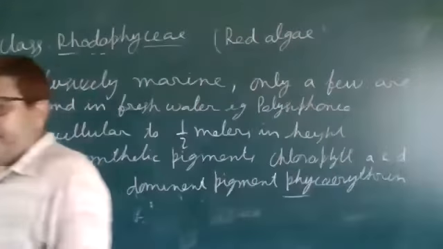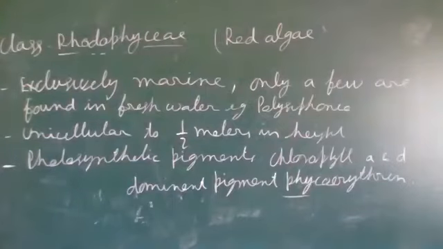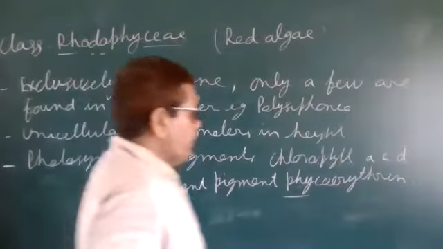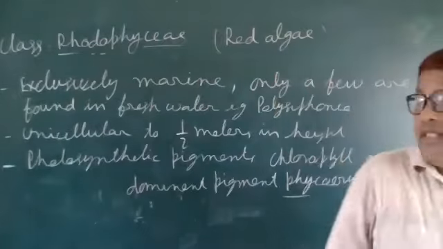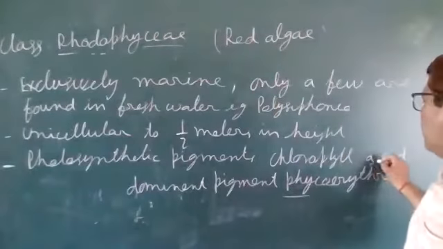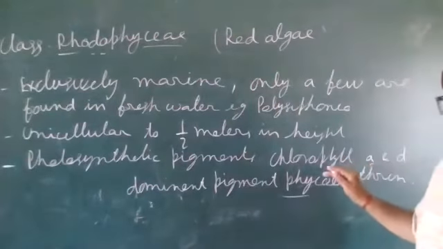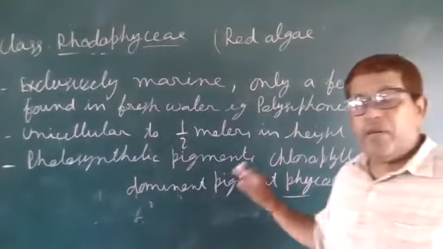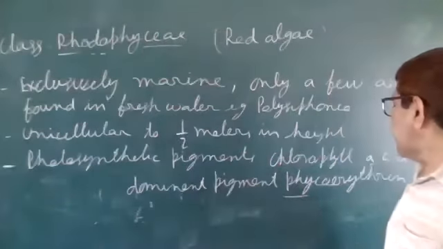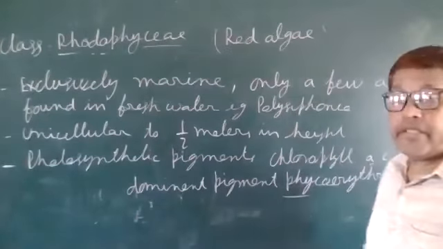That is why the name given is red algae, because of the phycoerythrin pigment. Chlorophyll A and D are also present, but the dominant pigment is phycoerythrin.